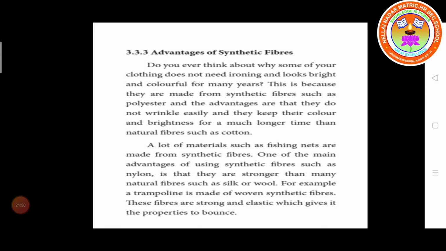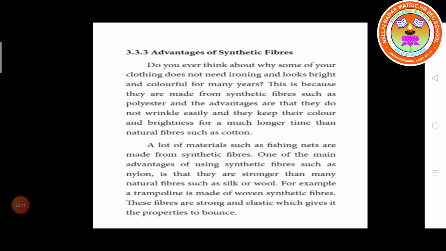This is because they are made from synthetic fiber such as polyester, and the advantages are that they do not wrinkle easily and they keep their color brightness for a much longer time than natural fiber such as cotton.